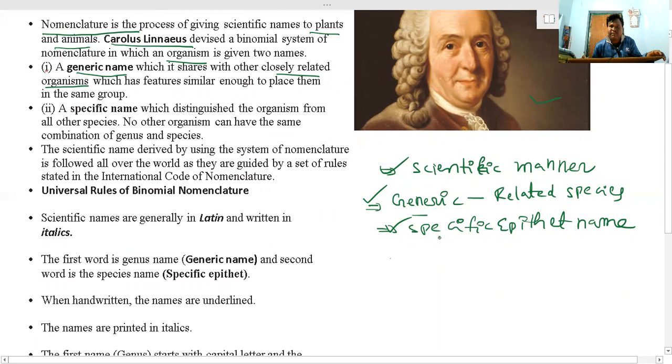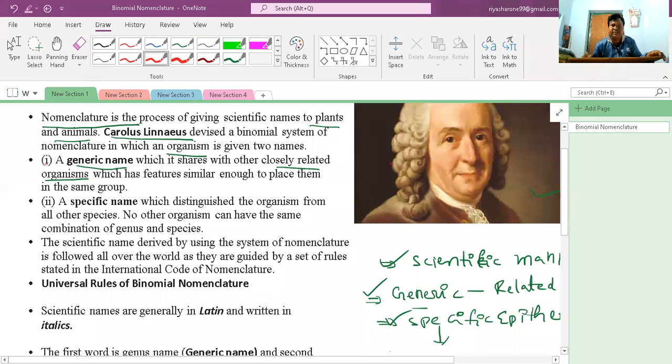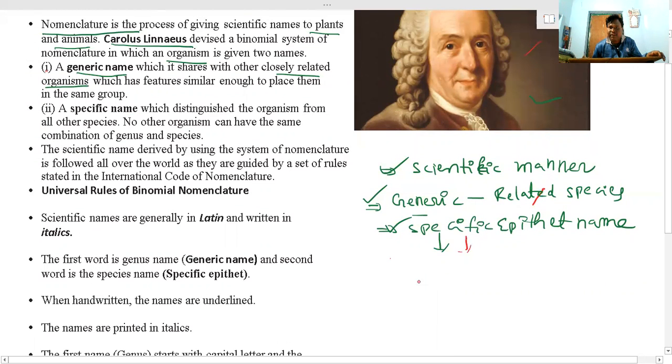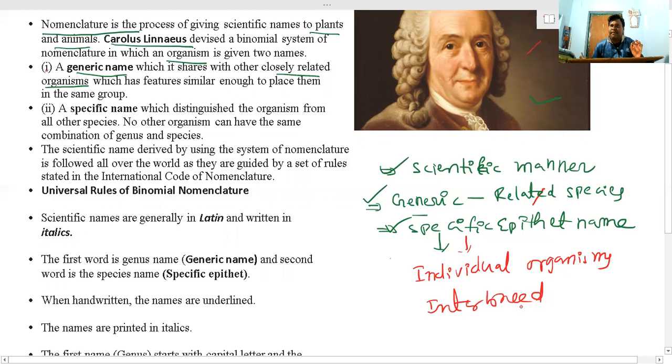Next, the specific epithet, or species. Specific epithet means a group of individual organisms which are capable of interbreeding among themselves.